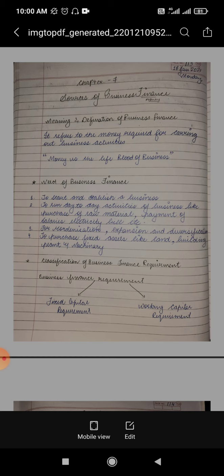What do you mean by diversification? That means changing from one business to another. For example, right now you are dealing in the sugar business, but now you want to deal in the cement business. At that time you have to diversify your whole business from one into the other.